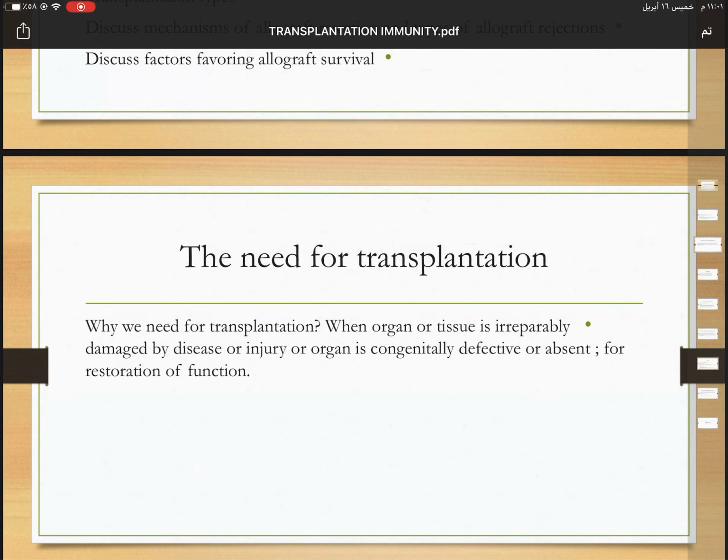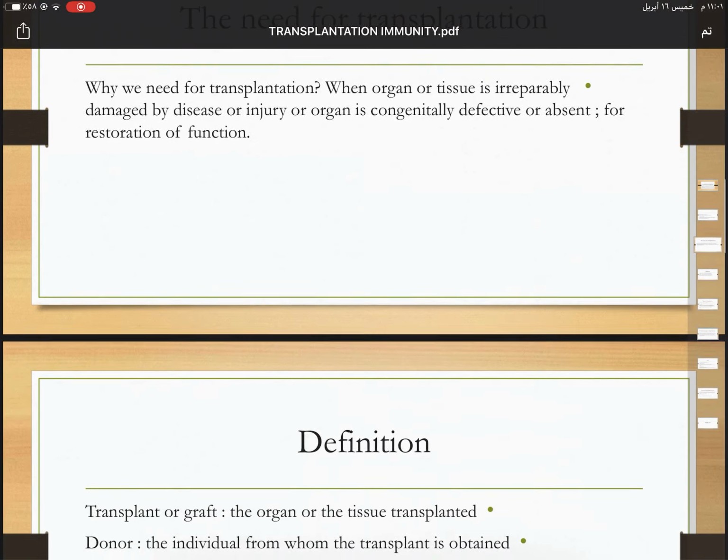Here I will talk about why we need transplantation. When an organ or tissue is damaged by disease or injury, or an organ is congenitally defective or absent, the body cannot survive without this organ. So we need transplantation to restore the functions of this organ.